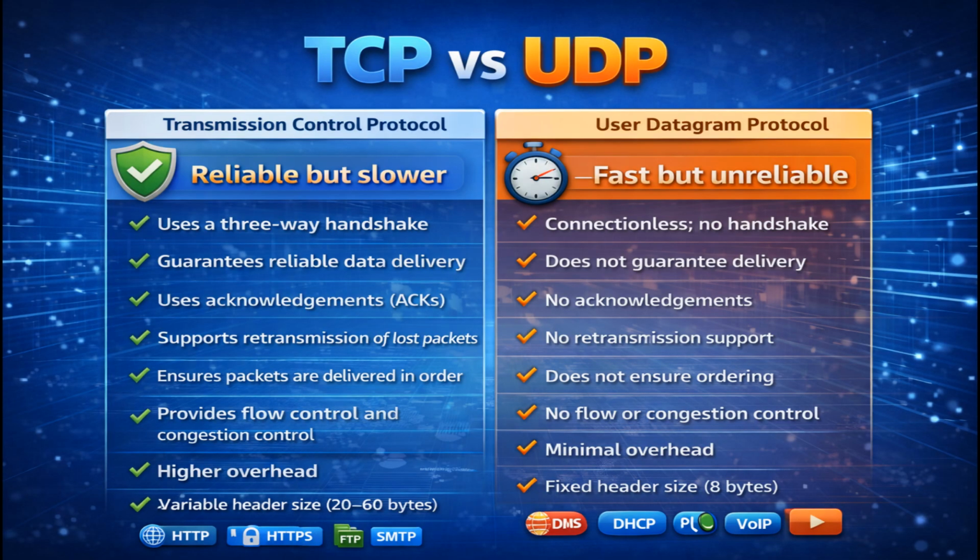TCP uses a three-way handshake to establish connections. UDP sends data without any handshake. TCP provides acknowledgements and retransmissions. UDP provides no delivery guarantees. TCP ensures ordered packets. UDP sends packets independently.